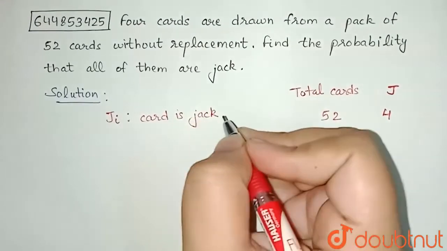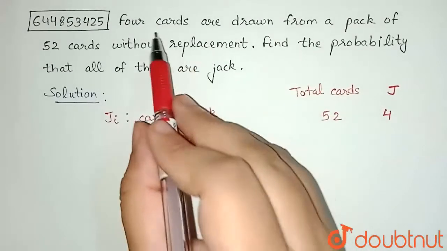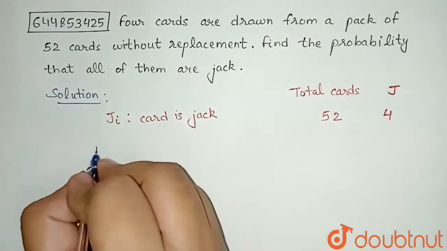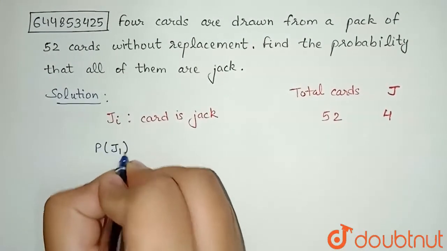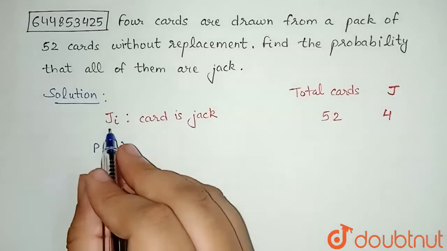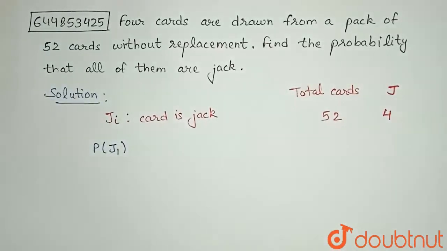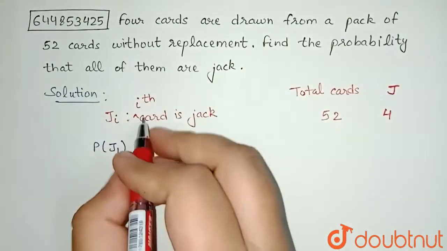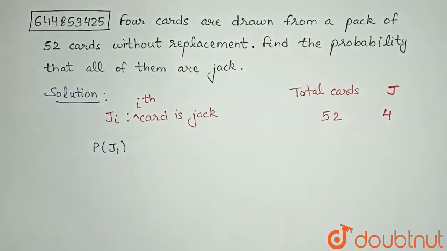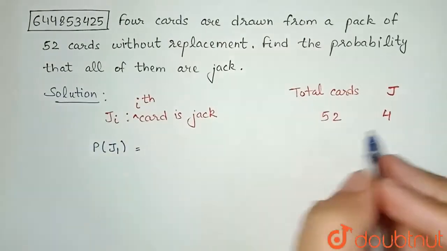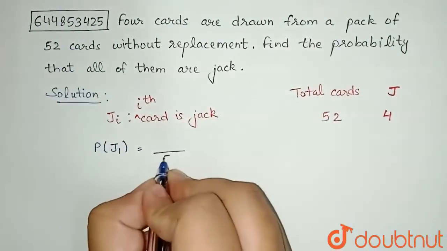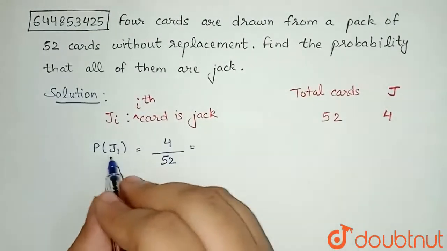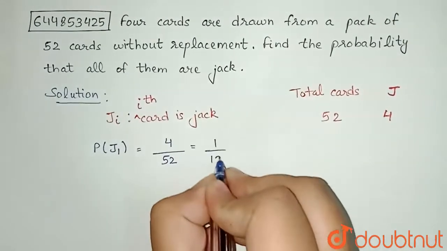Now in the question what I am told is that all the 4 cards should be jack. So first of all let's see what is the probability that the first card is jack. So Ji is the ith card is jack, so if i is 1, that means the first card is jack. How many total cards do I have? 52. And what are my favorable cases? 4. So 4 by 52 will be the probability of J1, which I can write as 1 by 13.